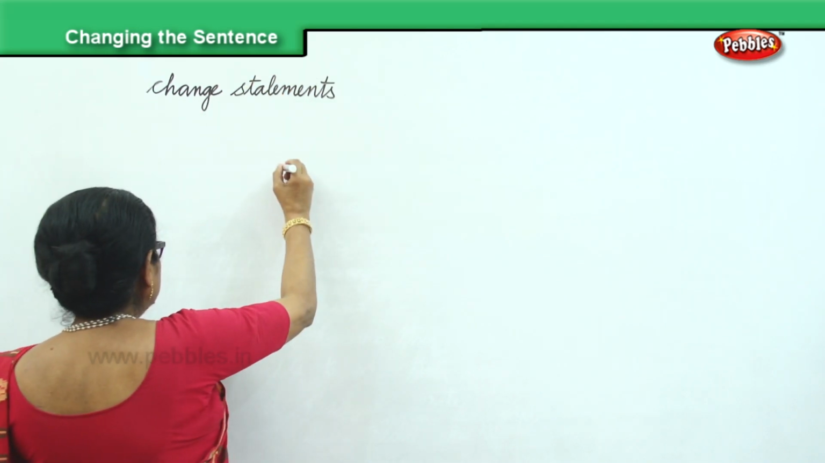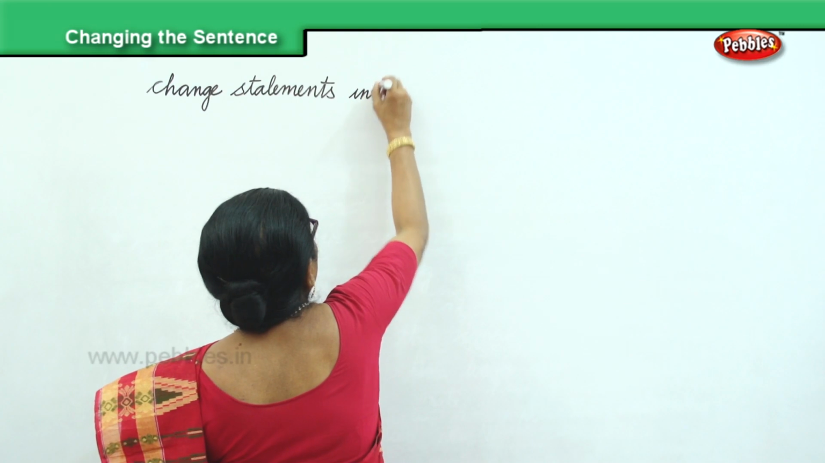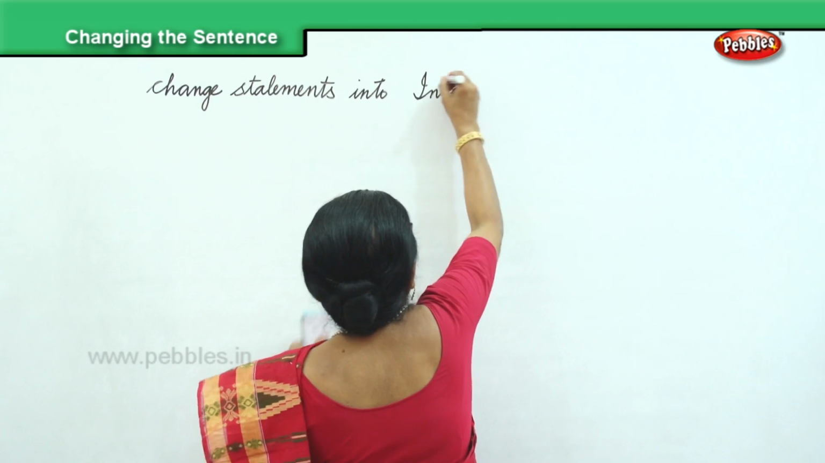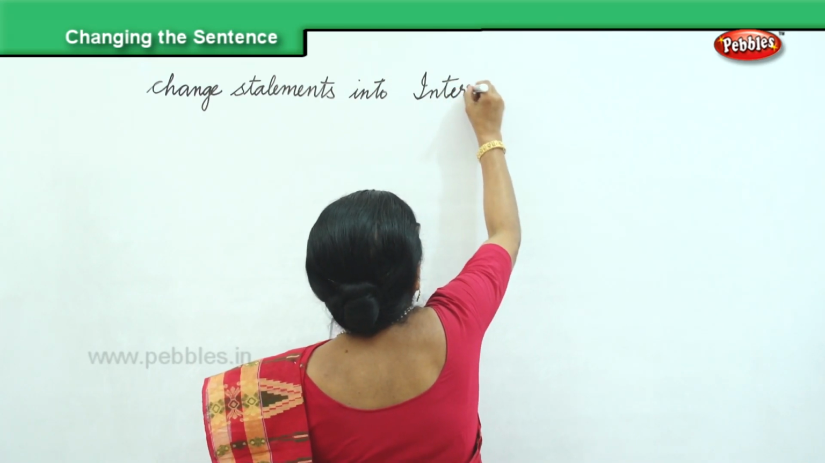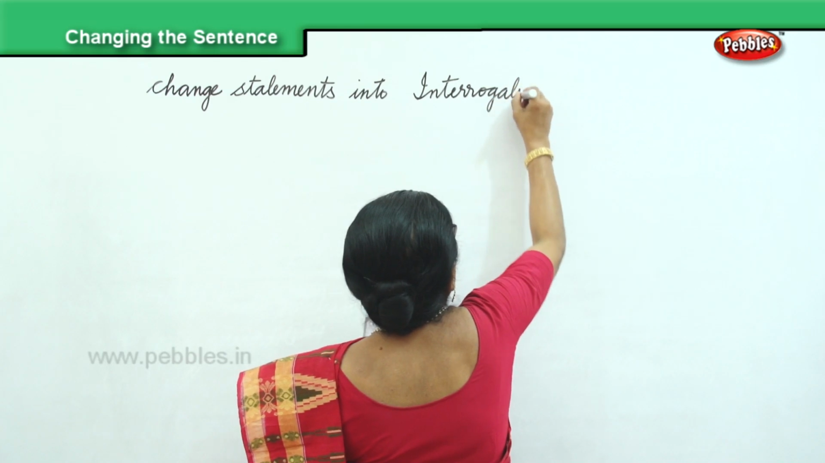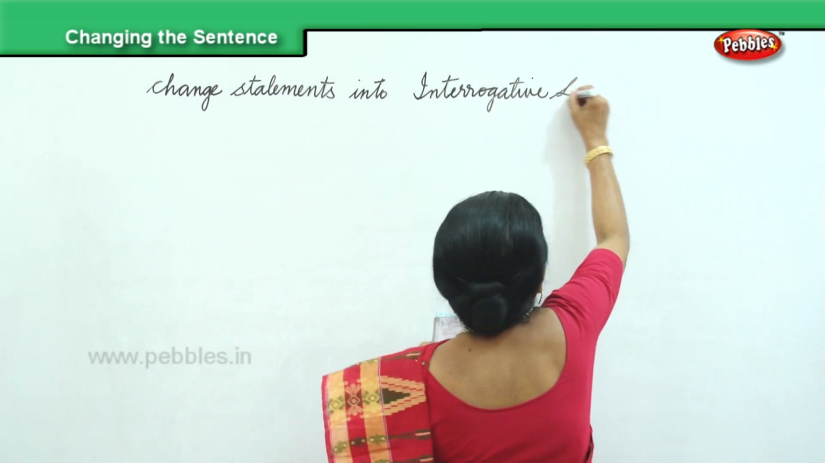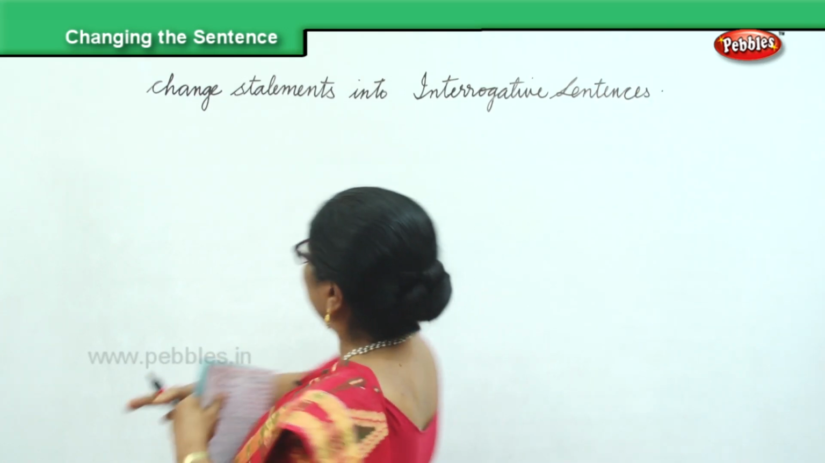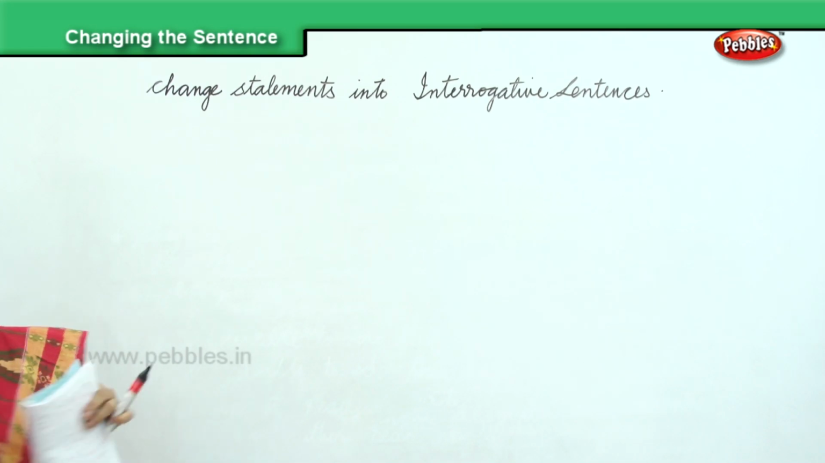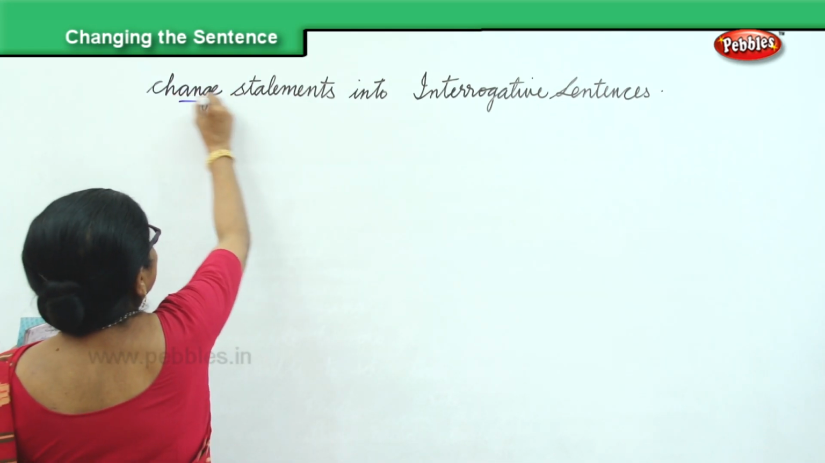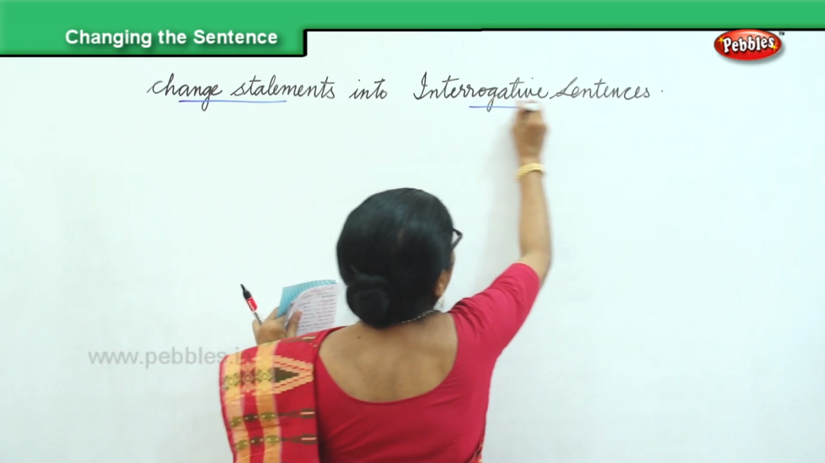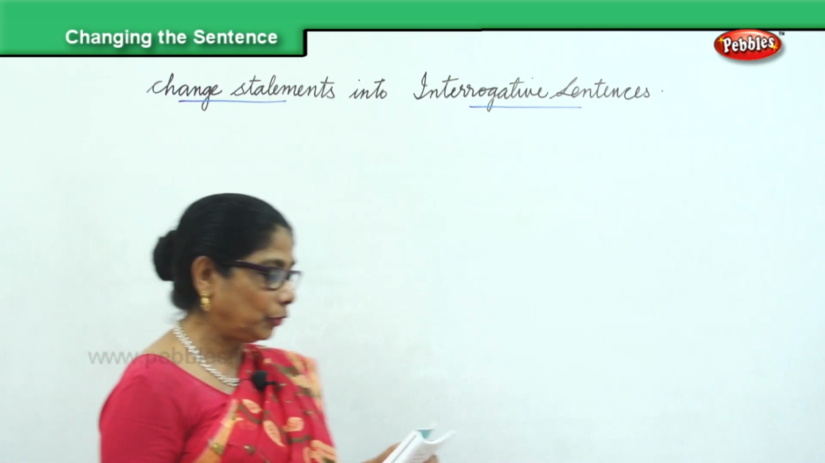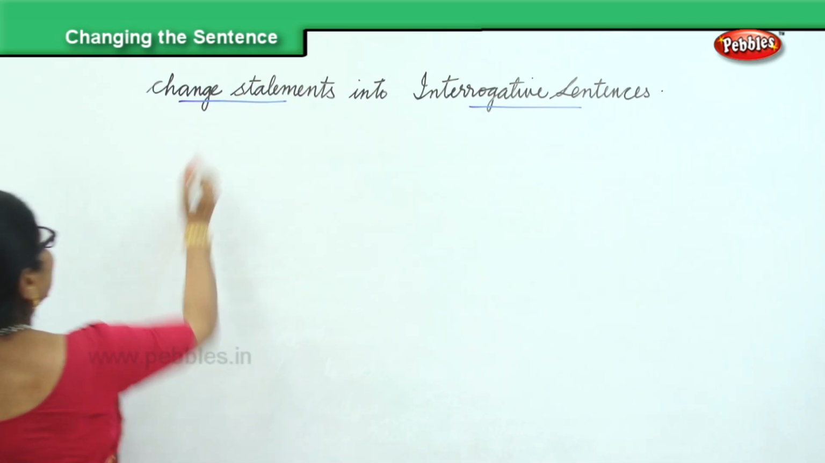We're going to write some statements into interrogative sentences. So that's what we are going to do. So we will change the statements and you will make it into interrogative sentences ending with a question mark. So here are the statements for you. Okay, statements are: